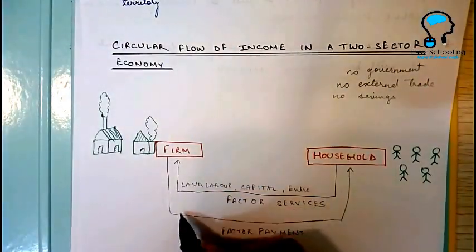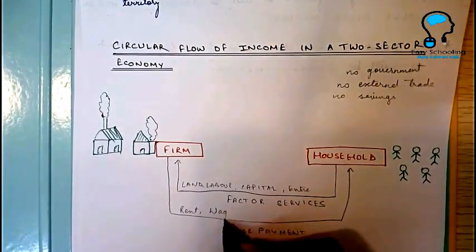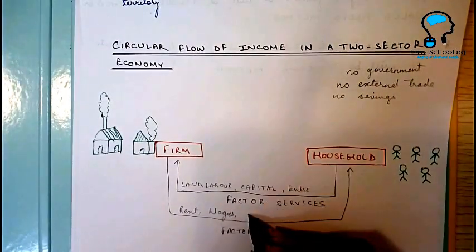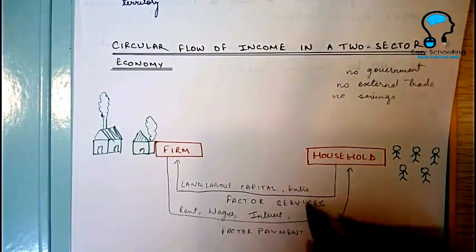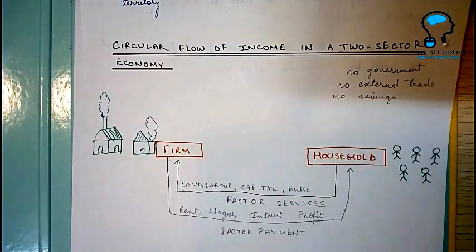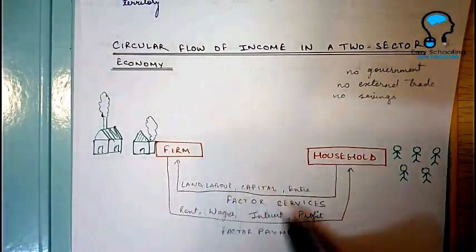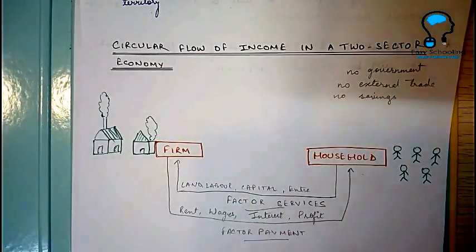For land, the remuneration that is given is rent. Laborers get wages or salaries. For capital, you have to pay interest. The firms pay interest, and the entrepreneur gets the profit. So households give factor services, and in return they get the factor payments.